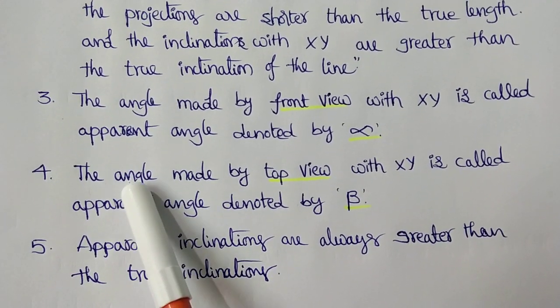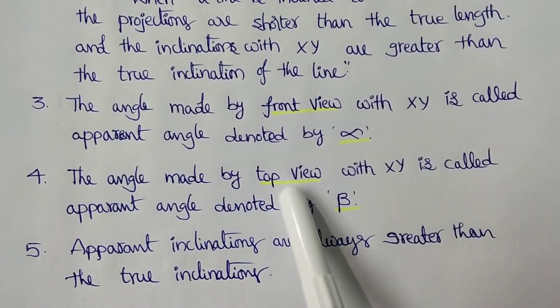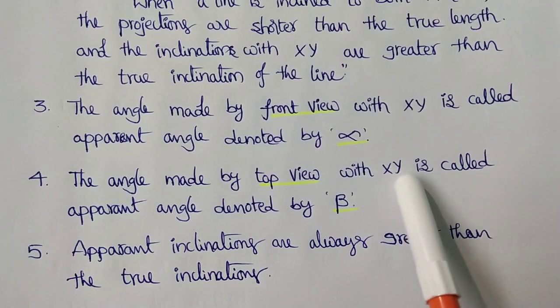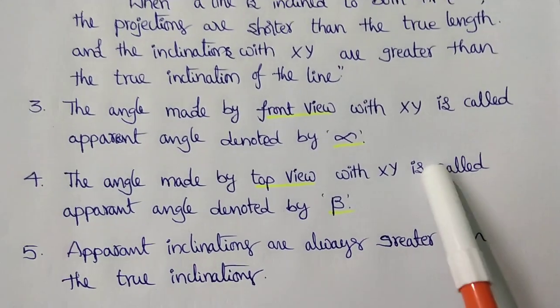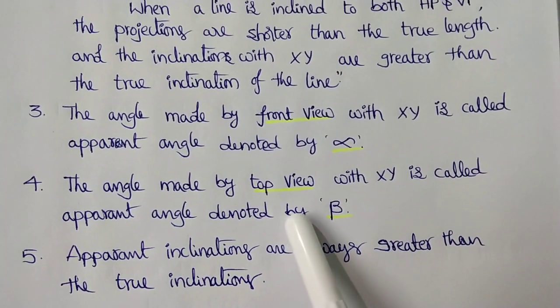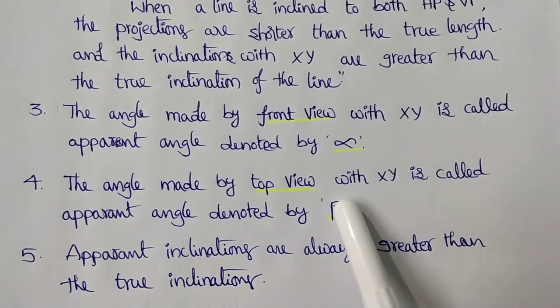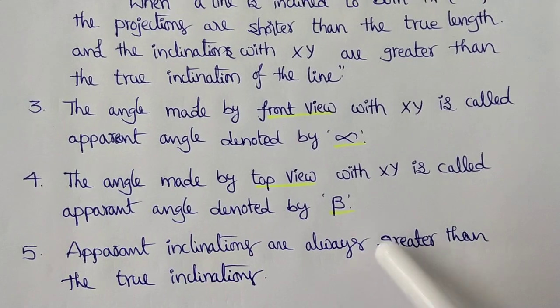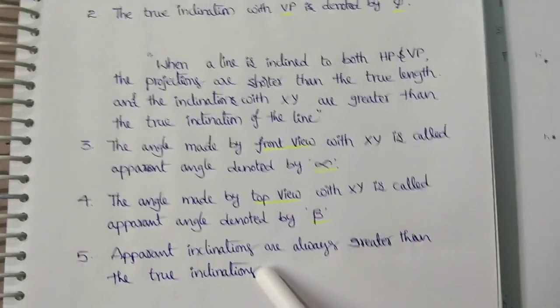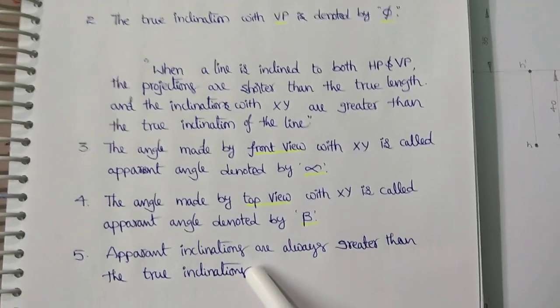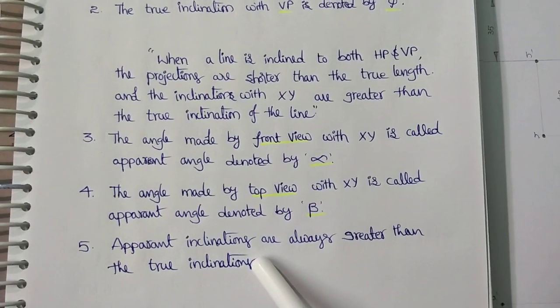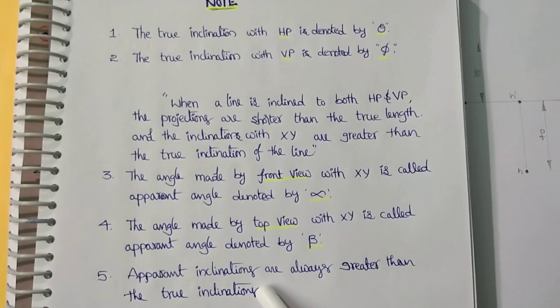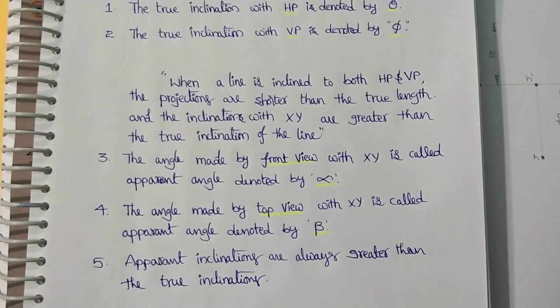Fourth point, the angle made by the top view with the reference line, that means XY, is called apparent angle, denoted by beta. And apparent inclinations are always greater than the true inclinations. These are the important points we have to keep in mind when we are constructing the projections of the lines.